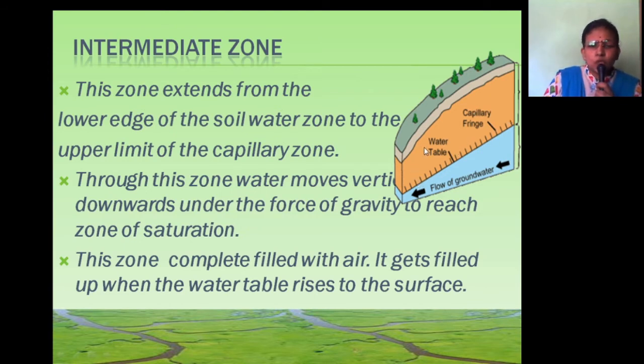Through this zone, water moves vertically downwards under the force of gravity. Why? How does water percolate vertically downwards? Due to the force of gravity, to reach the zone of saturation. This zone is completely filled with air. It gets filled up when the water table rises or in the rainy season.